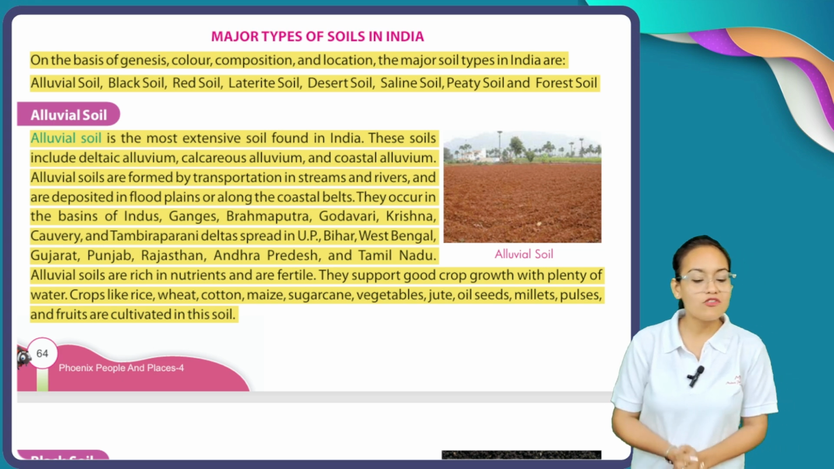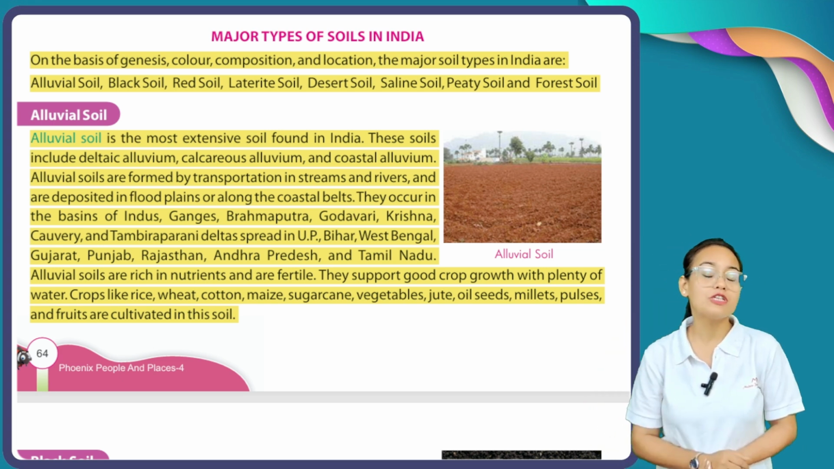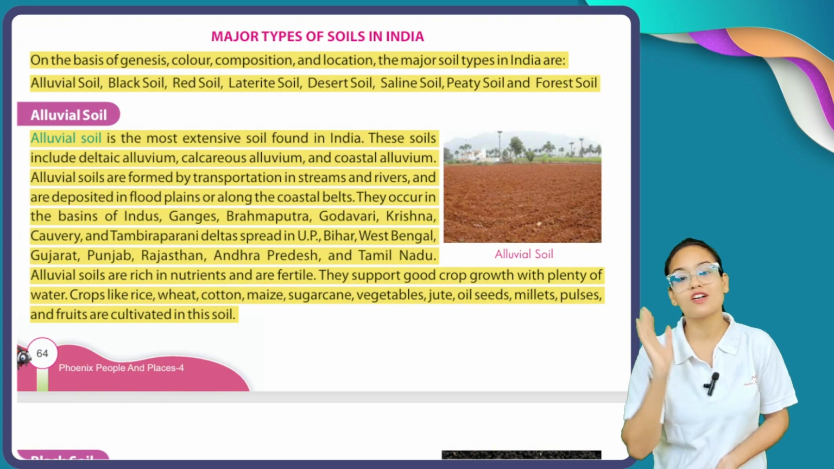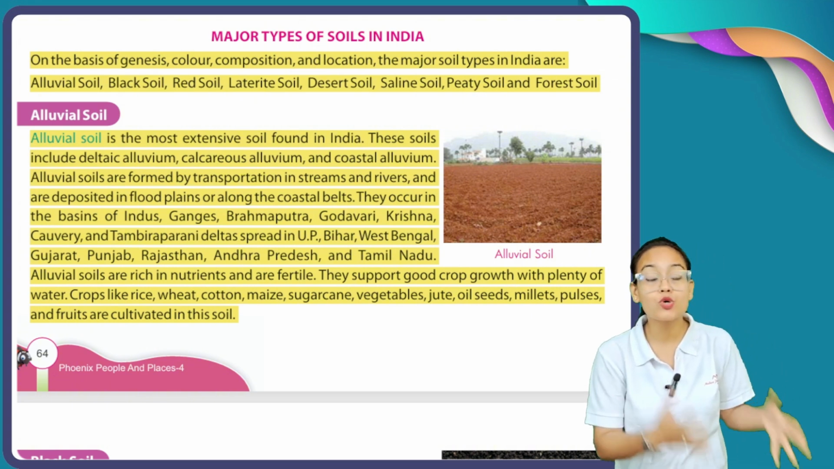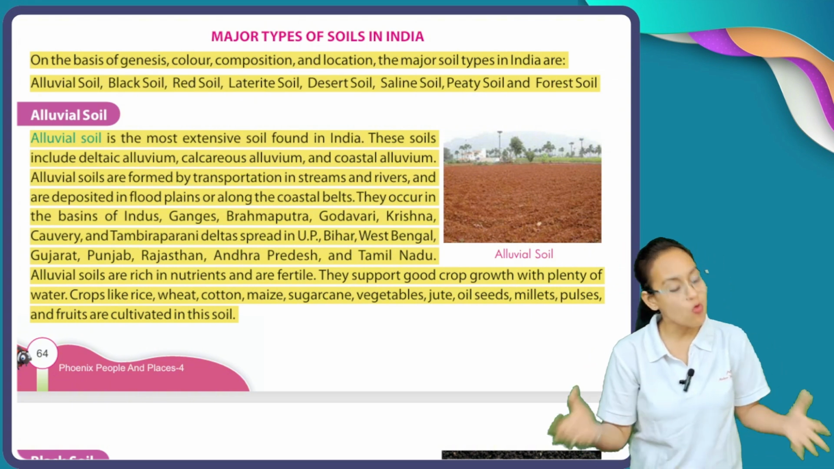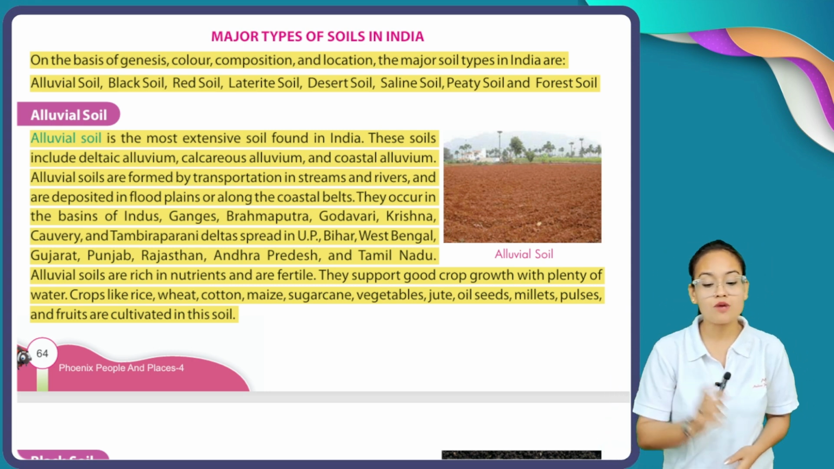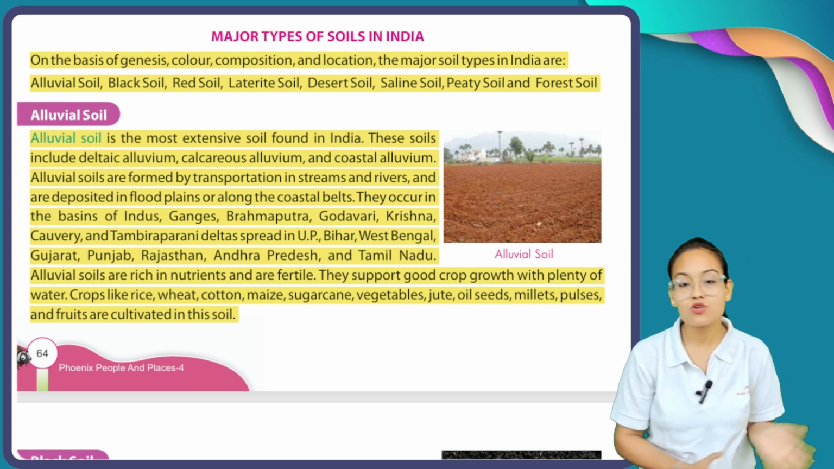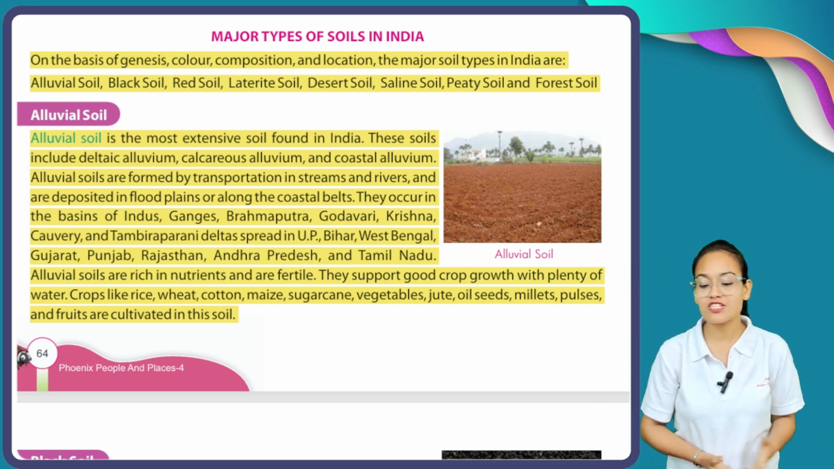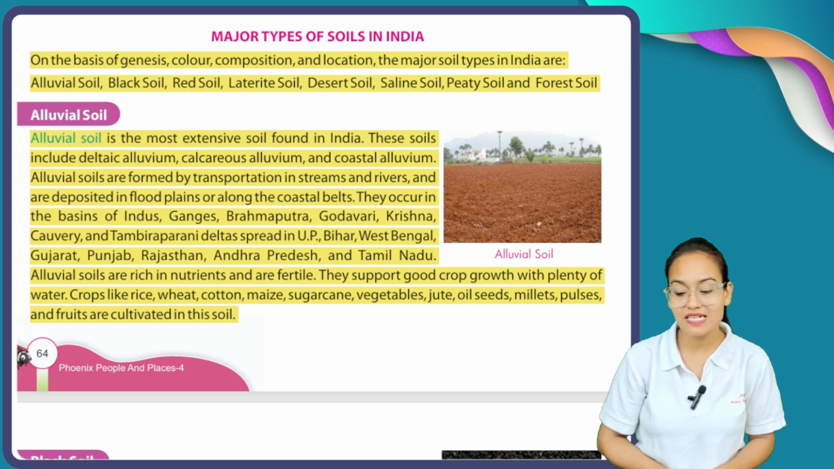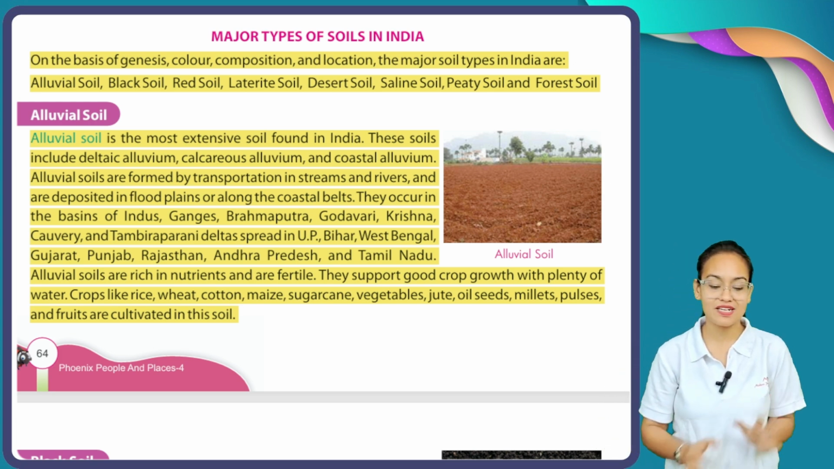And you know what, alluvial soils are very rich in nutrients. That's why they are the most fertile soil. They support good crop growth and plenty of water. Now what type of plants do we get from alluvial soil? Crops like rice, wheat, cotton, maize, sugarcane, vegetables, jute, oil seeds, millets, pulses, and fruits are cultivated here.